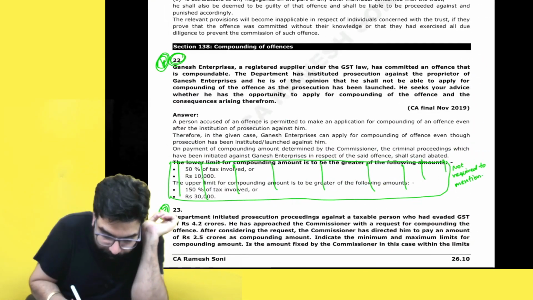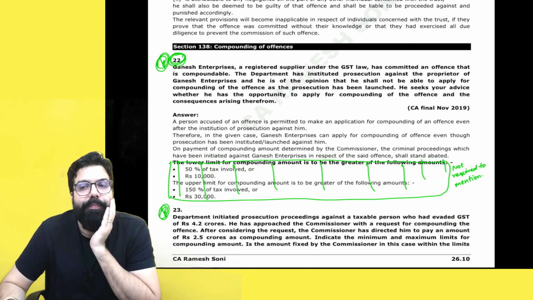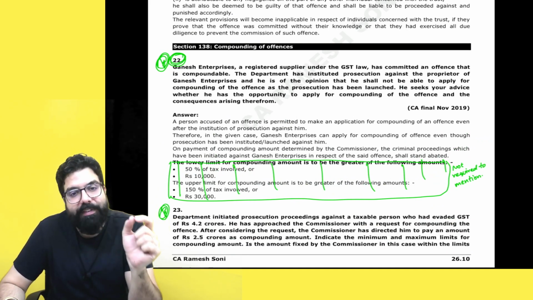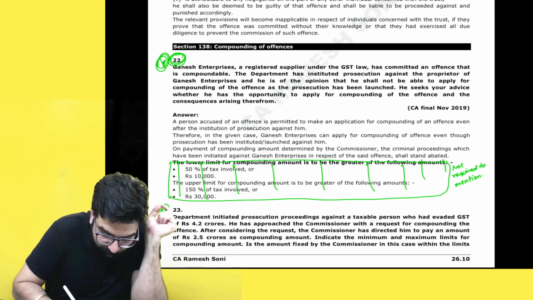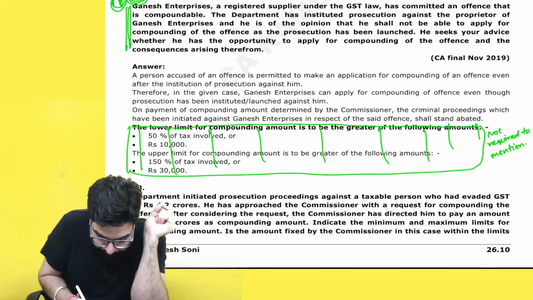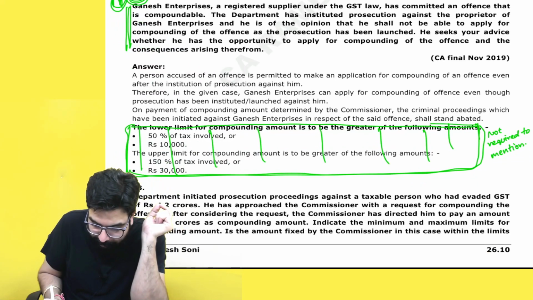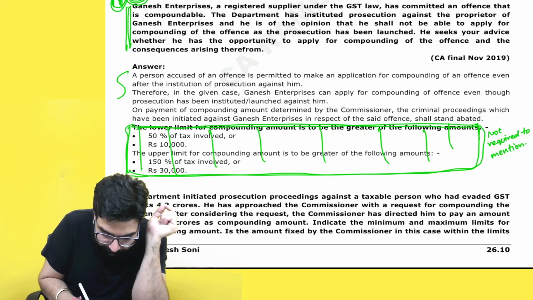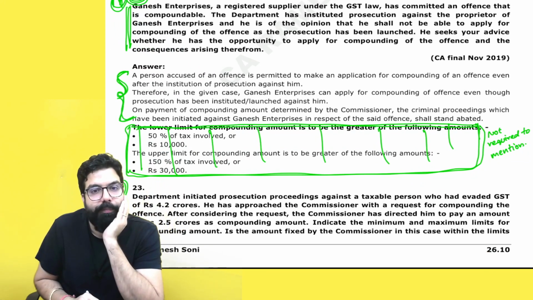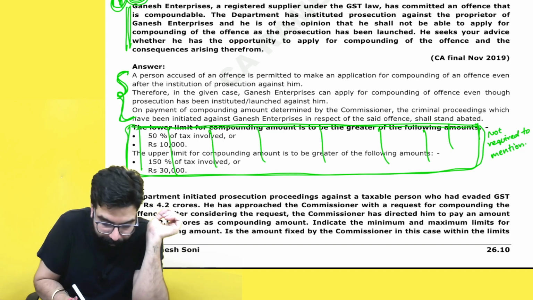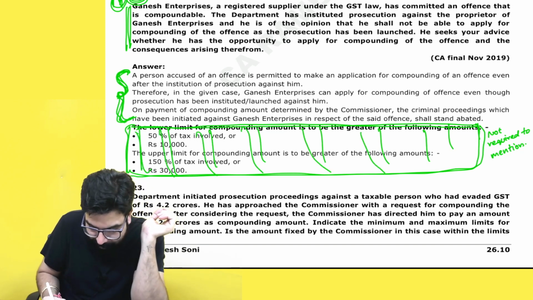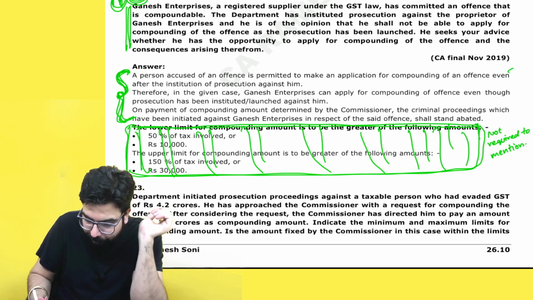Question number 22. Now you will be able to see that in your compounding of offenses, in this question, this part which was there is redundant, not required to be written. You can write the answer only this much, and that should be good enough. I hope this point is clear to all of you. This point is not required because there is an amendment. You just have to write this much.